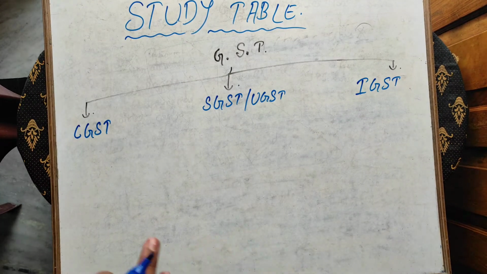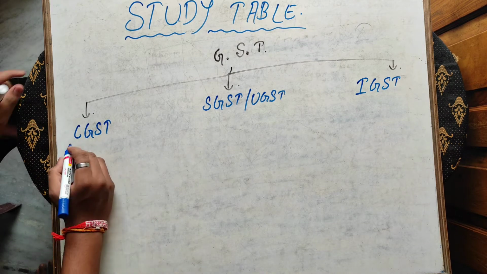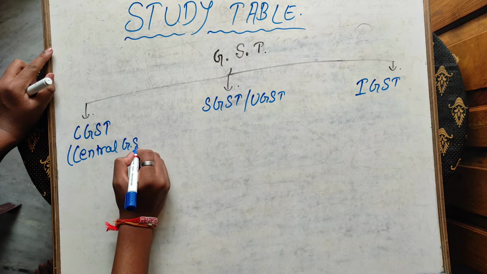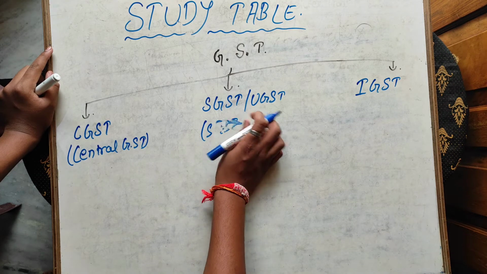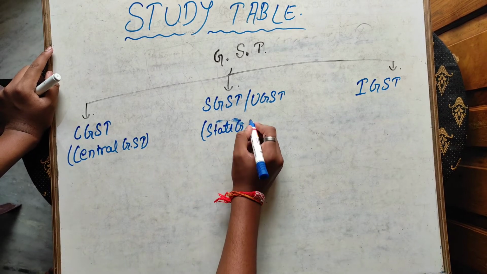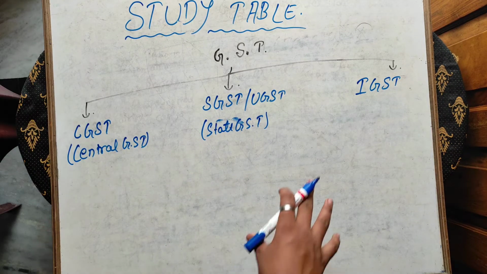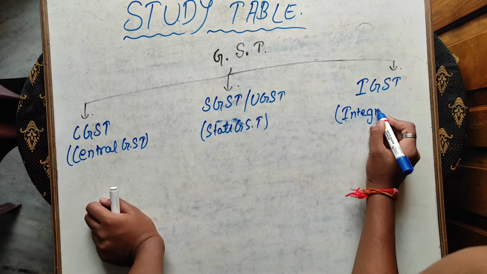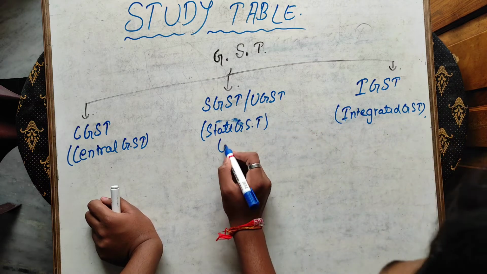Now we will learn about the types of GST. There are three types of GST: Central GST, State GST, and if there is no state, then it will be Union Territory GST, because if a state is not a state, it will be a union territory. And the other is Integrated GST.